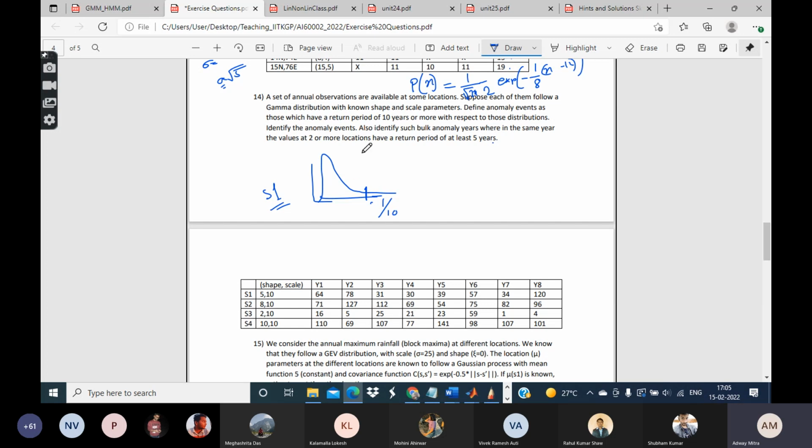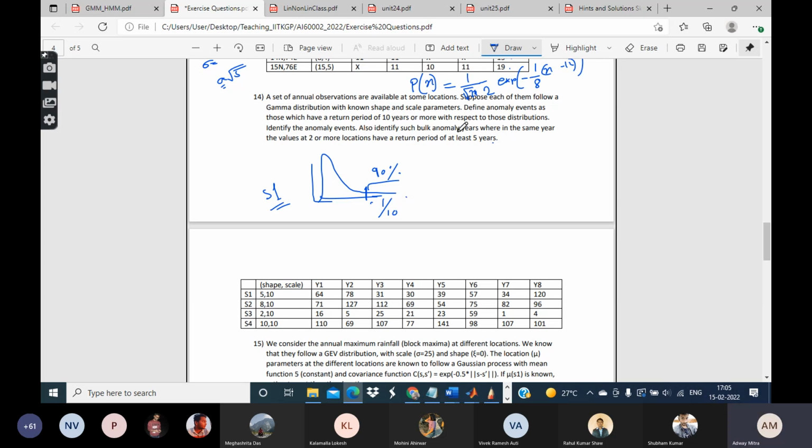The return period of 10 years basically means its exceedance probability will have to be 1 by 10, so it is something like the 90th percentile. So how do I calculate the different percentiles given a particular distribution? I leave it as an exercise to you to calculate.